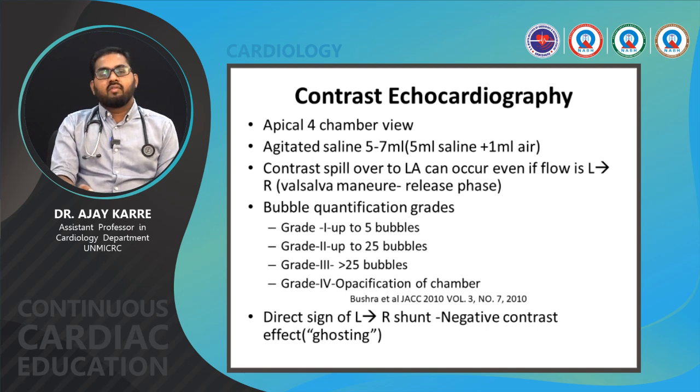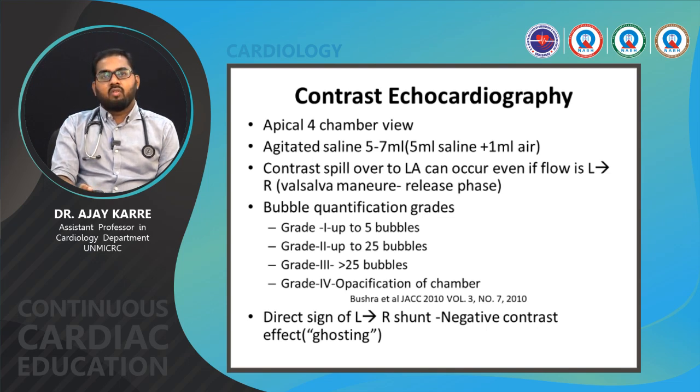Contrast echocardiography is important in certain situations where the atrial septal defect is a dilemma, like when there is echo dropout but no color flow across the dropout. In that case we can do contrast echocardiography also. For that, first we need to get the best apical 4-chamber view. We have to prepare the agitated saline, 5 to 7 ml: 5 ml saline plus 1 ml air.